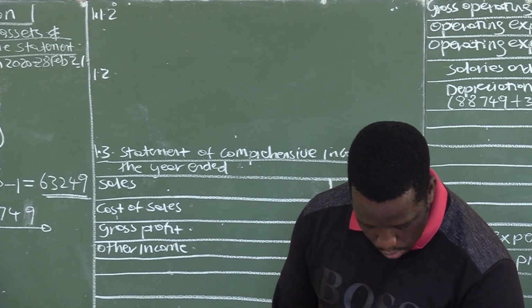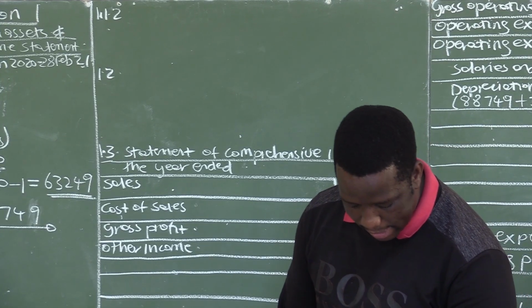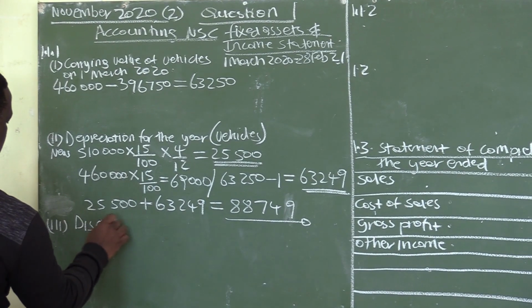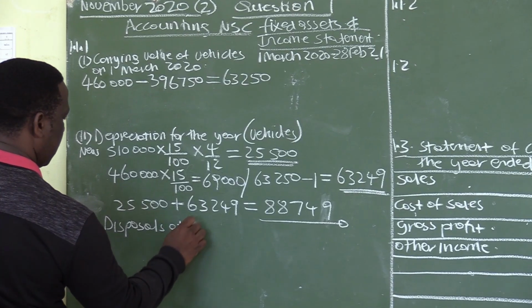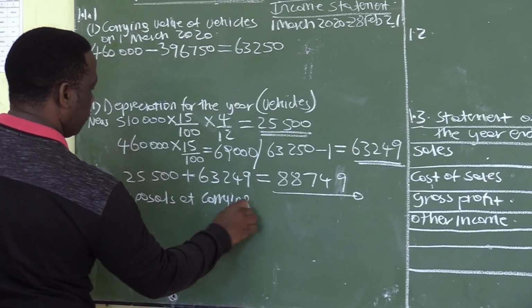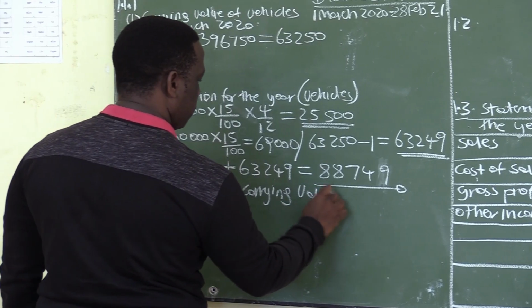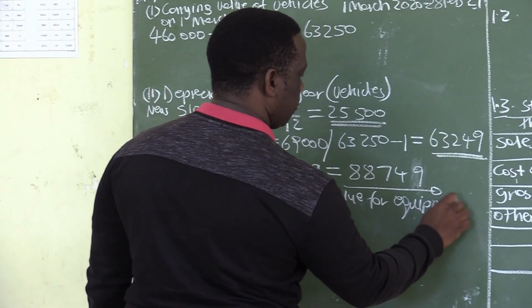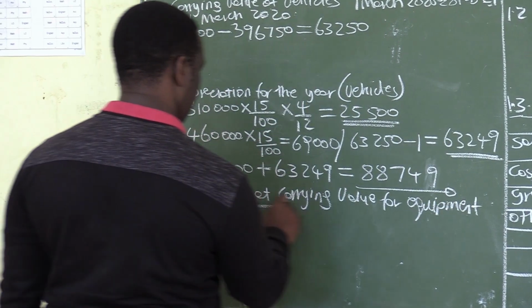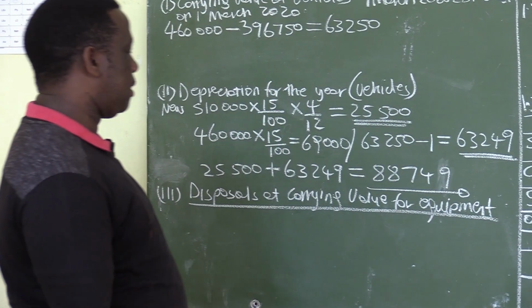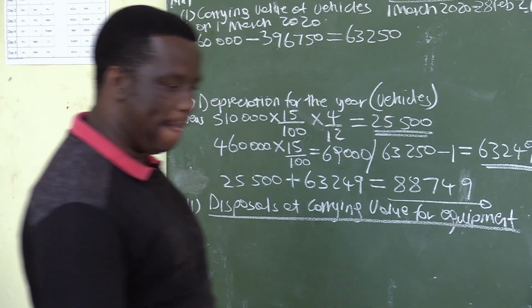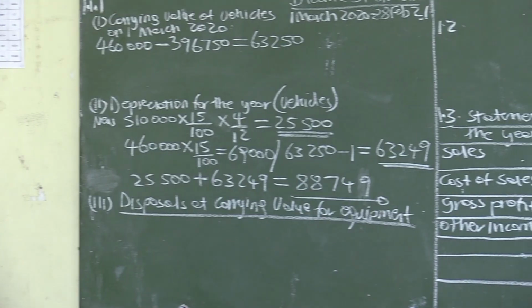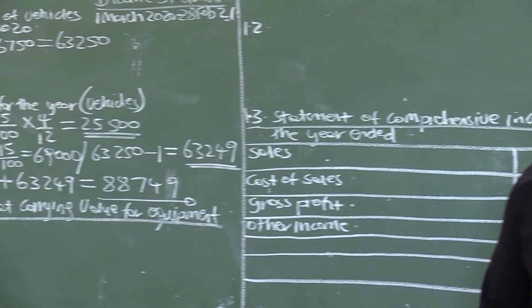We want to calculate disposals at carrying value for equipment. There is an asset that was sold. Let us look at the transaction which talks about this.